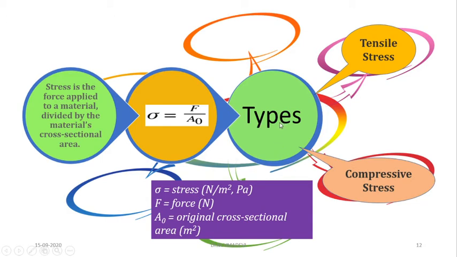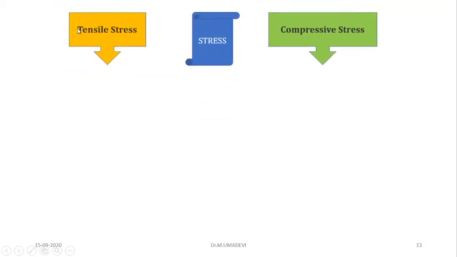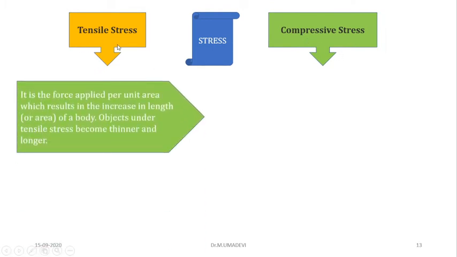Then types we'll see. There are two types. One is tensile stress, another one is compressive stress. We'll see one by one. So stress is of two types. One is tensile stress, another one is compressive stress. What is tensile stress? It is the force applied per unit area which results in the increase in length of a body.